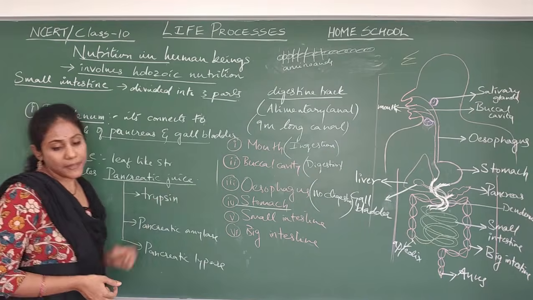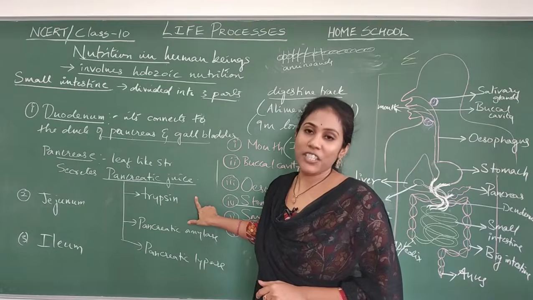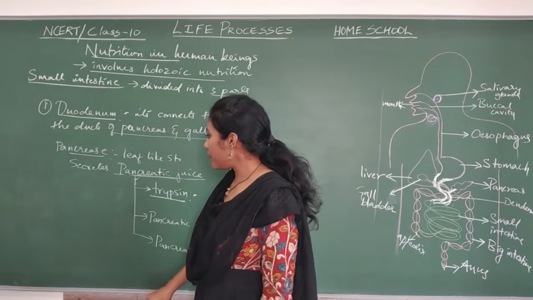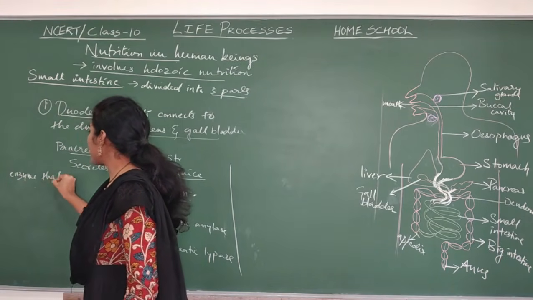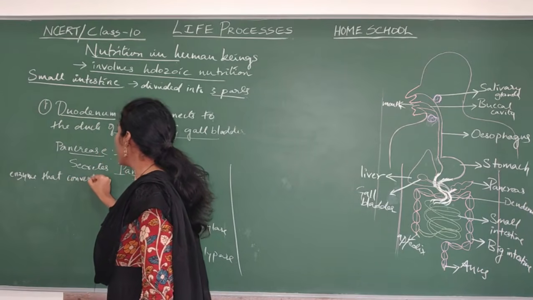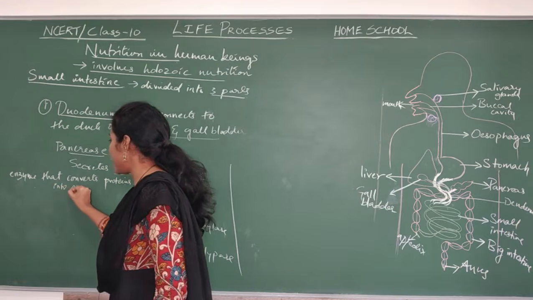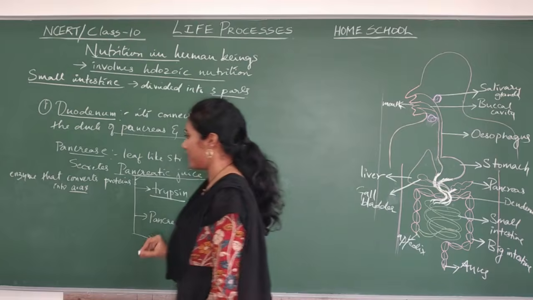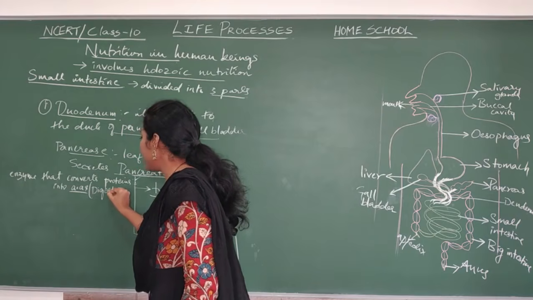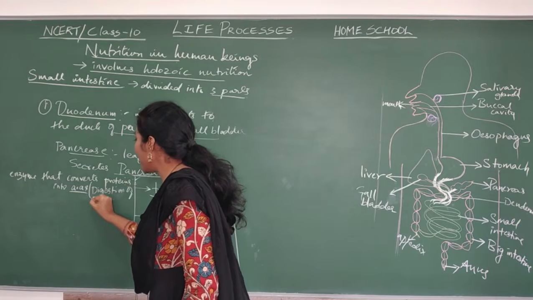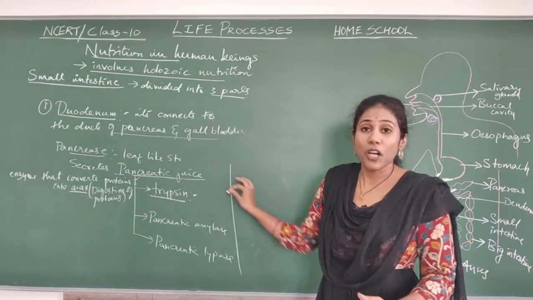So what does trypsin do? Trypsin will help in protein conversion. So what can you write about trypsin? Trypsin is an enzyme that converts proteins into amino acids. AA in the sense amino acid. That means in short I can say it helps in the digestion of proteins. So anything is fine. This is the work of the enzyme called trypsin.